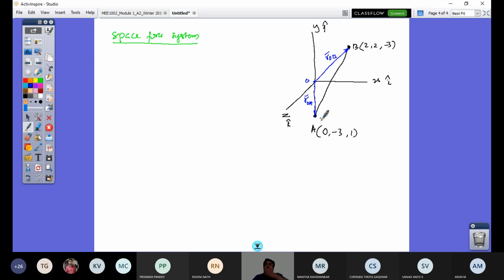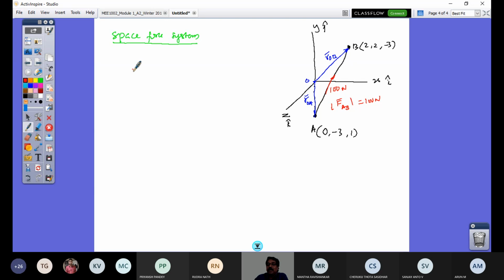So that you know. Now, why did I draw this line? Because I want to represent a force on this line. This is a 100 Newton force acting from point A towards B. So this force vector FAB is of magnitude 100 Newton. One task is to represent this as a Cartesian vector first, and then find the moment of this force about the y-axis.